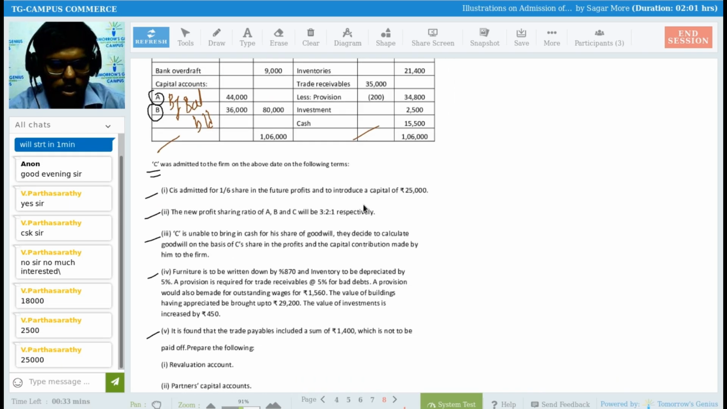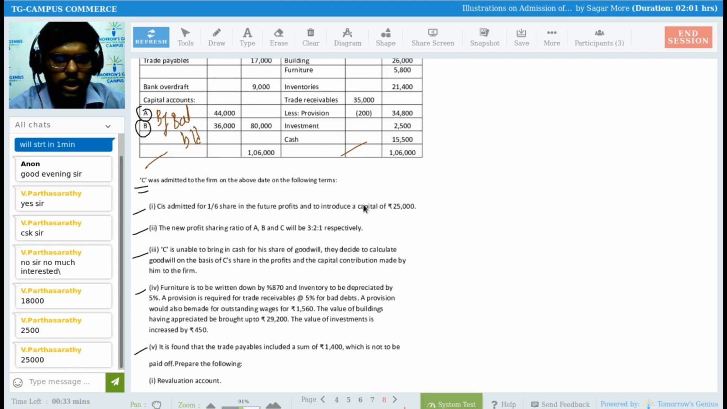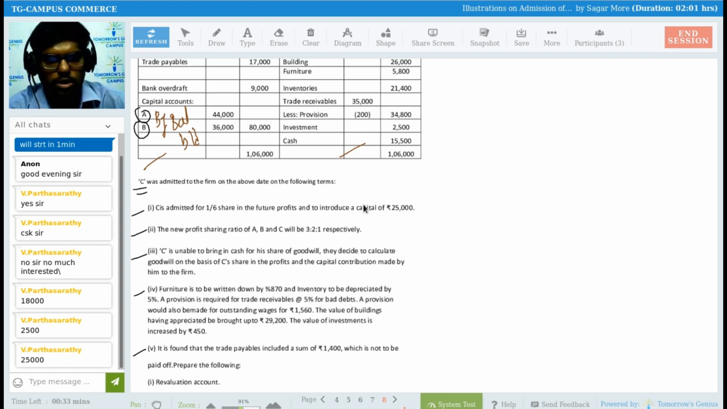Now, adjustment number one. C is admitted for a 1/6 share in the future profit and to introduce capital of rupees 25,000. Okay, he introduced capital of rupees 25,000. So you will pass the journal entry: cash or bank account debit to C's capital account.